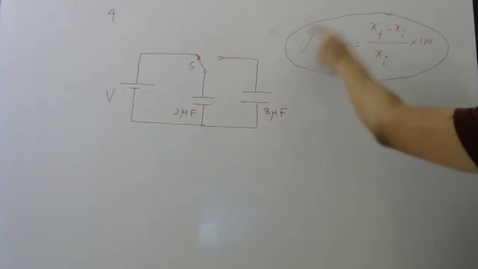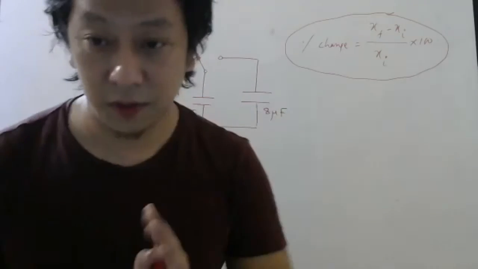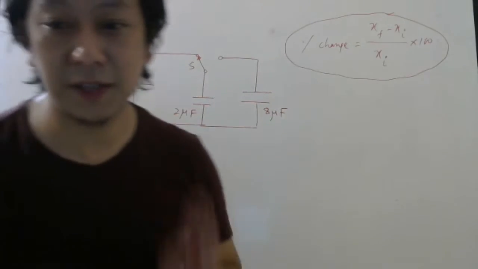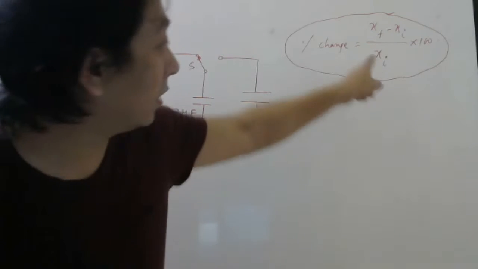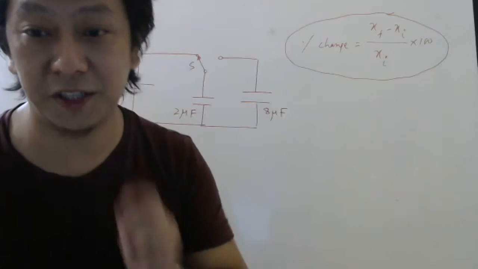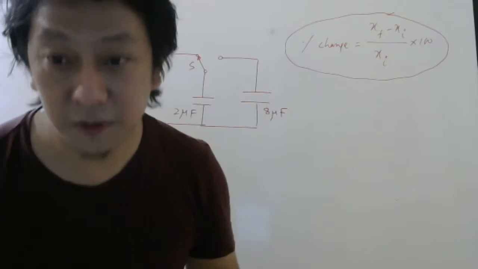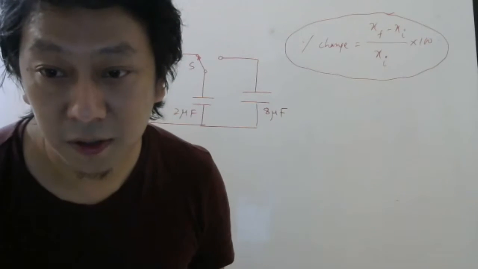And this is very important because in many cases in physics, you will be given percentage change. So percentage change means what? Final value.